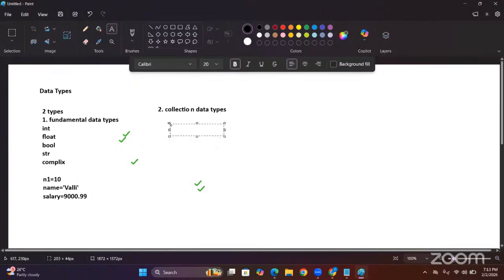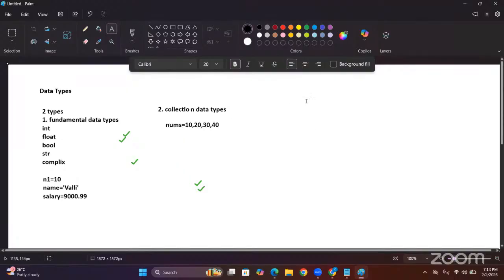Sir, sometimes I want to declare more than one value within the variable. Suppose here I give nums. Nums is nothing but a variable name. Now I want to store 10, 20, 30, 40, and so on. Understand clearly: if you want to store more than one value within a single variable, then go with collection data types.